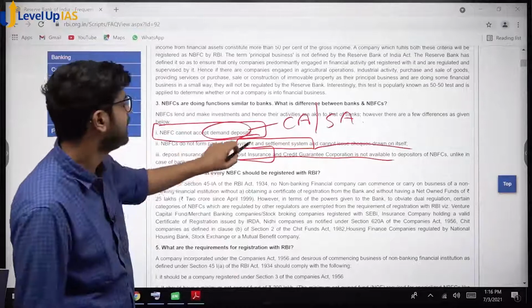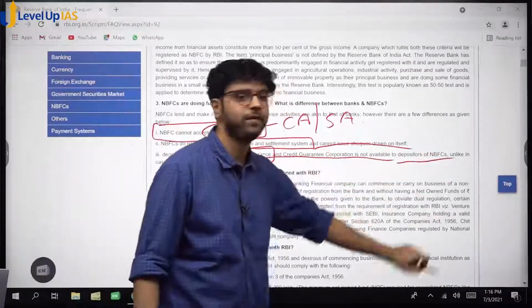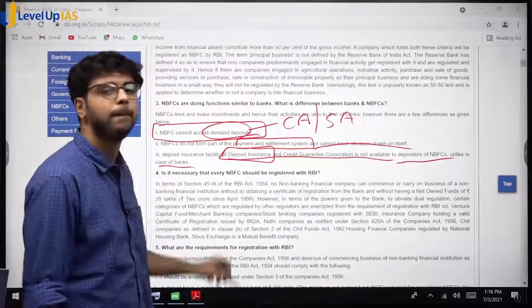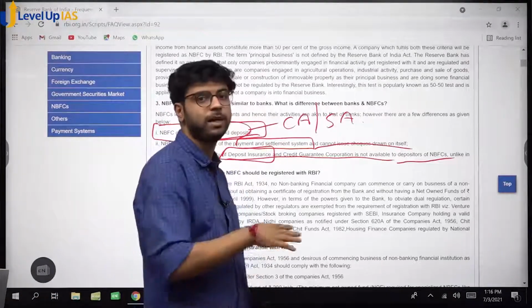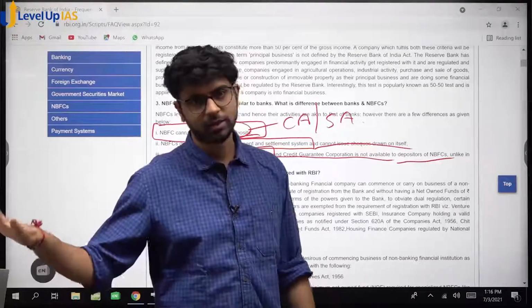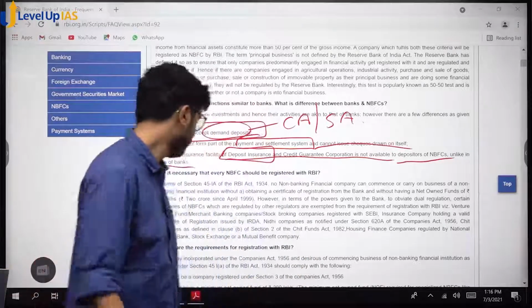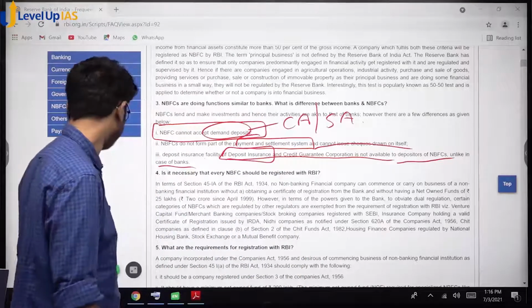Deposit insurance facility is not available to depositors of NBFCs, unlike in banks. In banks, deposit insurance is available; in NBFCs, deposit insurance is not available. Do you understand this? So I will give you time to write, but let us move ahead now.